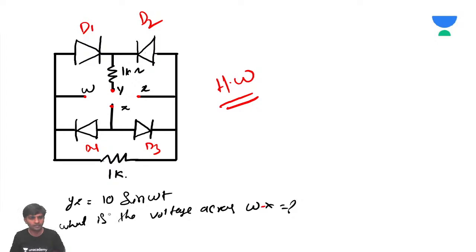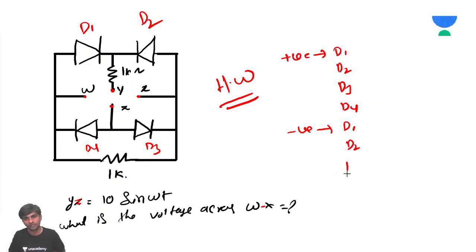That is the voltage applying across this, 10 sin omega t. Assume simply for positive half cycle: what is the status of diodes D1, D2, D3, D4, and calculate the corresponding output. For negative half cycle, calculate what is going to be the status of D1, D2, D3, D4, and find the answer. Very simple. Shall I tell you the answer?